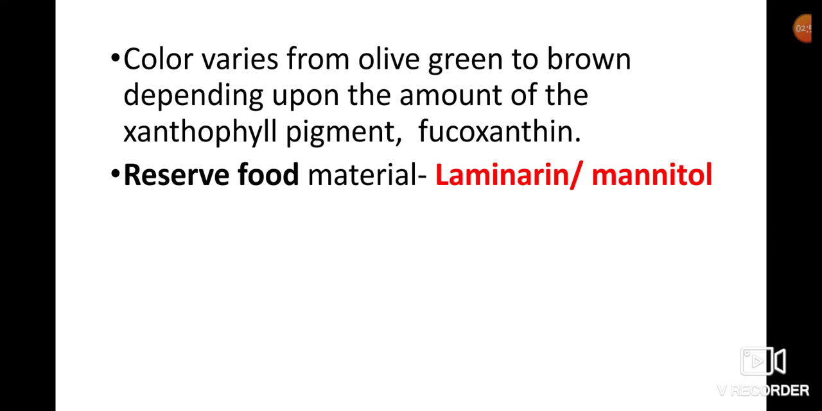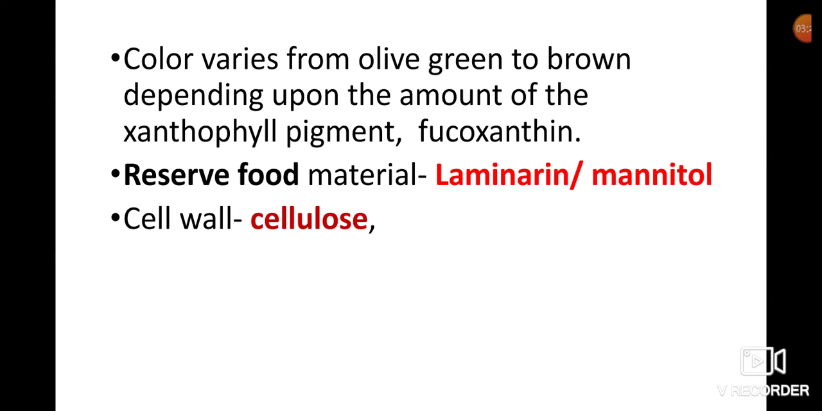Reserve food material. In Phaeophyce members, the reserve food material is in the form of laminarin or mannitol. These are complex carbohydrates. The reserve food material in Phaeophyce or brown algae members is laminarin or mannitol.